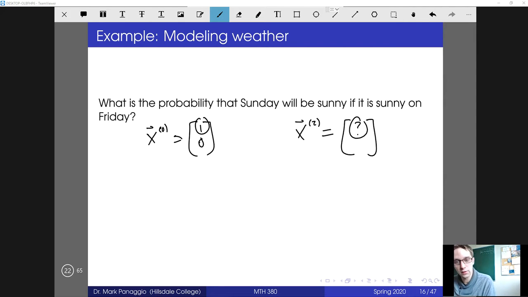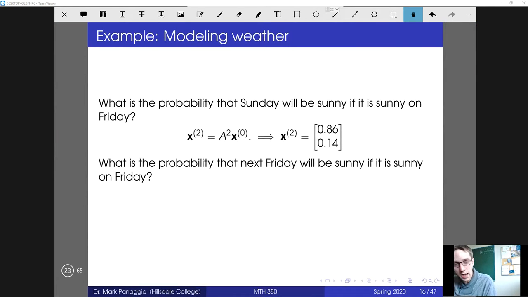That's what we want to find. We want to know the probability that corresponds to being sunny after 2 days, since Sunday is obviously 2 days after Friday. Okay, so let's do that. First thing we can do is, given the transition matrix, we can find the probability distribution for Saturday. And then once we've got that, we can multiply by A again to get the probability distribution for Sunday.